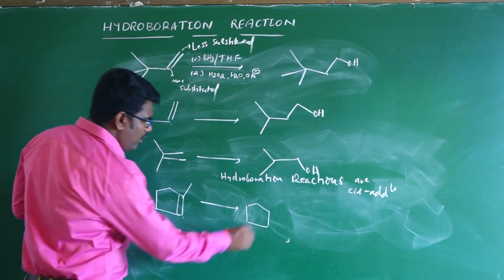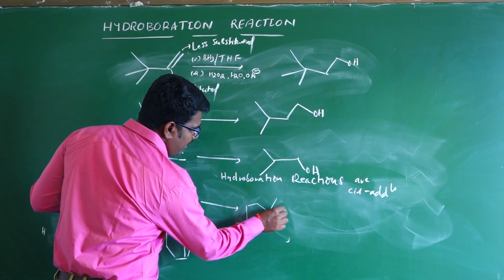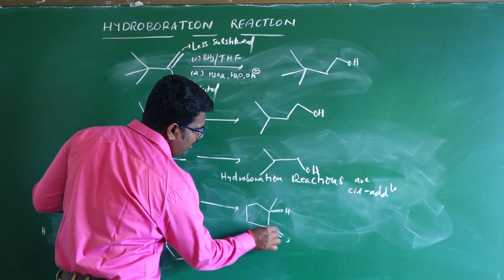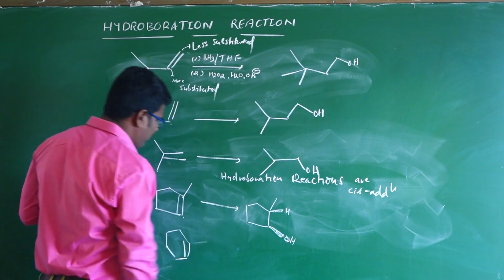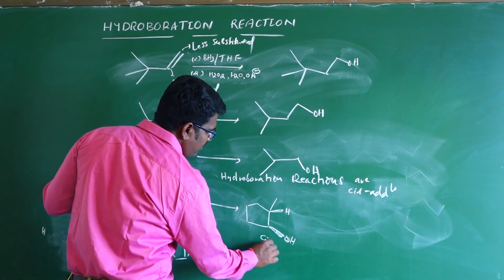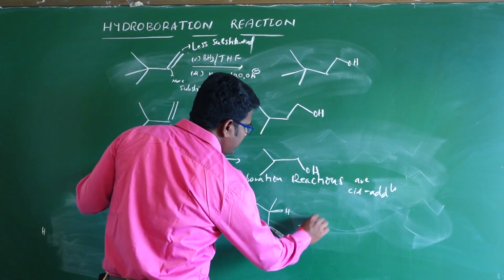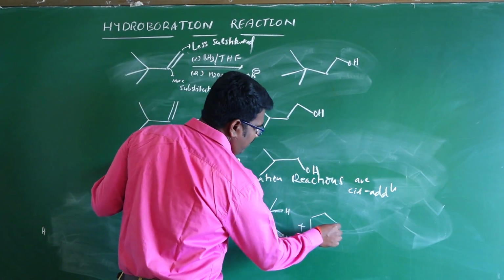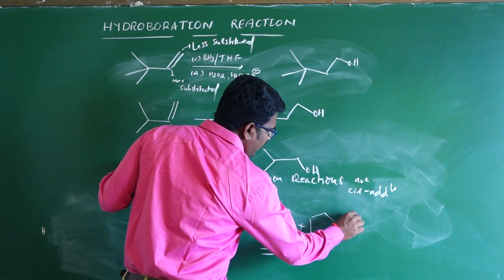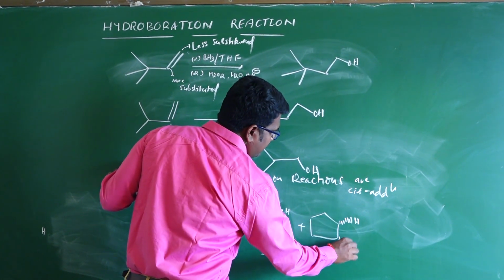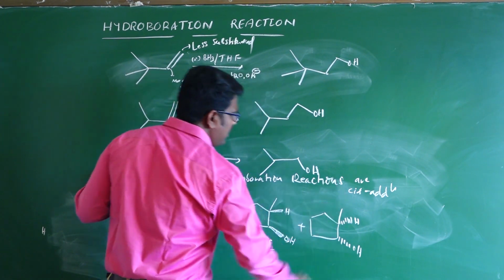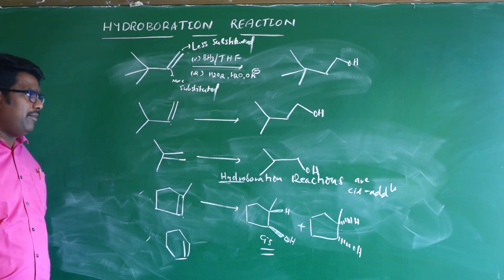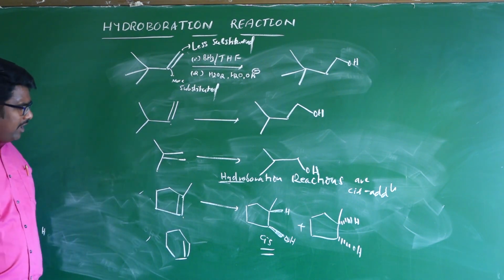For example, in the stereochemistry, here hydrogen and here OH will be added, so this is the cis formation. Both are on the same side, shown as dashed lines, H and H. So this is cis addition. Hydroboration reactions mainly take place by cis addition.